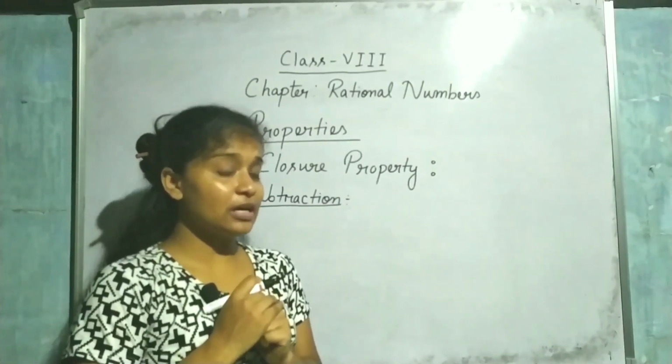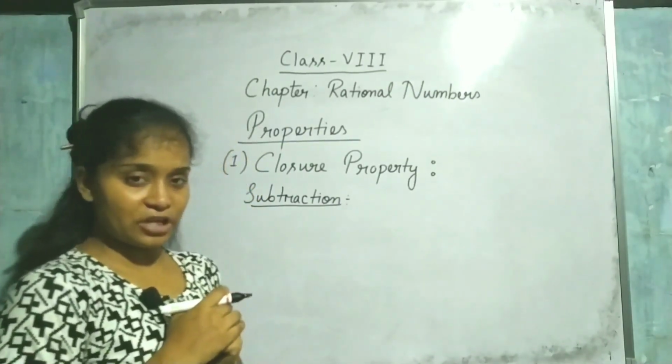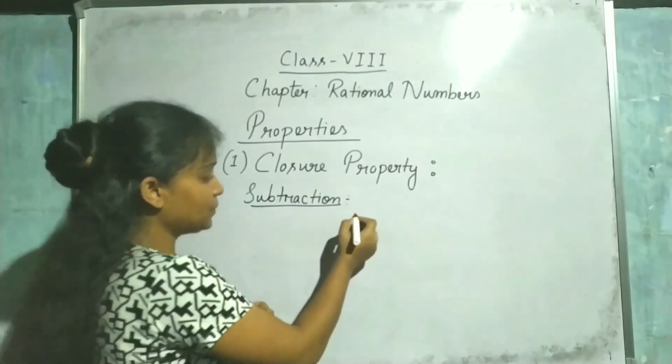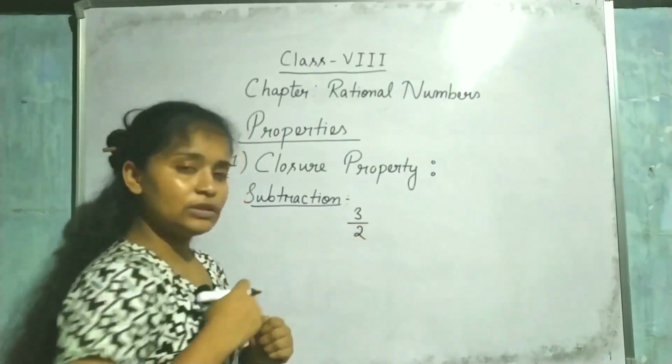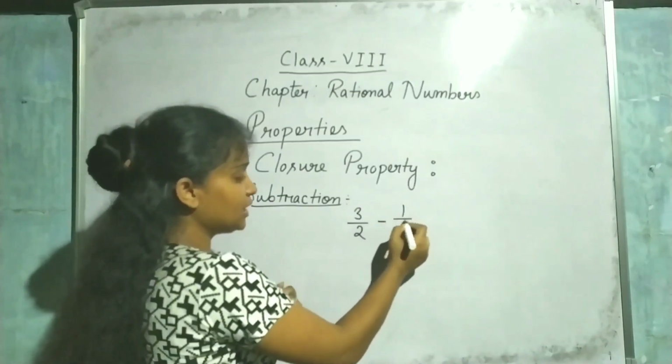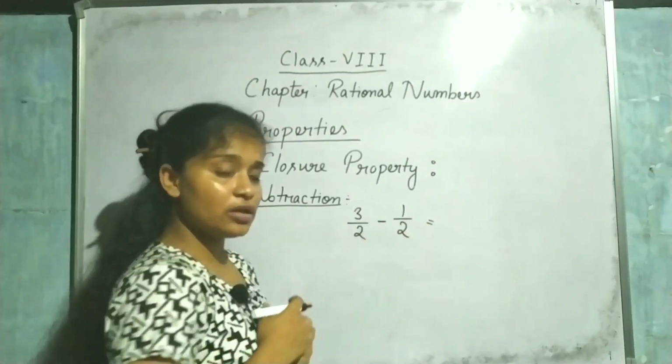Okay, now I am going to check for subtraction. Again, take two rational numbers. Like I am taking here 3 by 2. This is a rational number. Now I will do subtraction. I am taking 1 by 2. This is also a rational number.